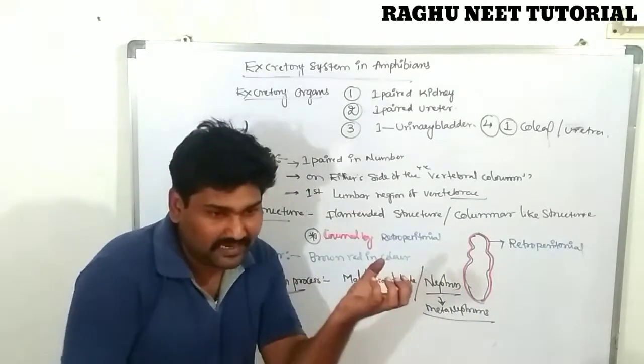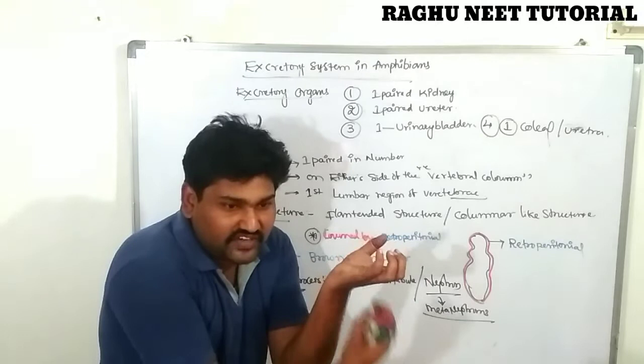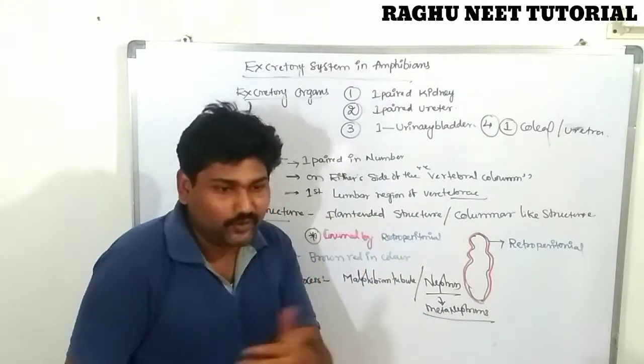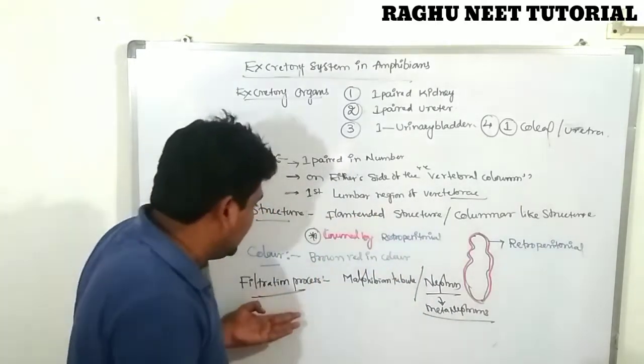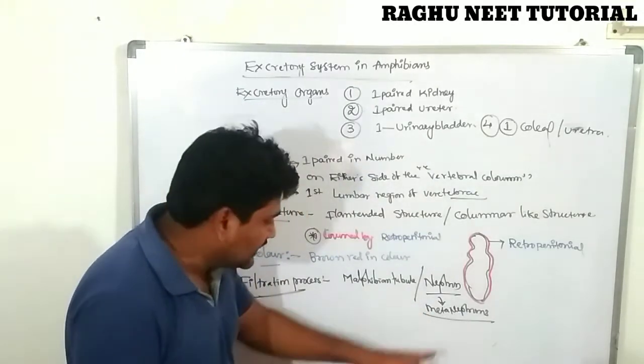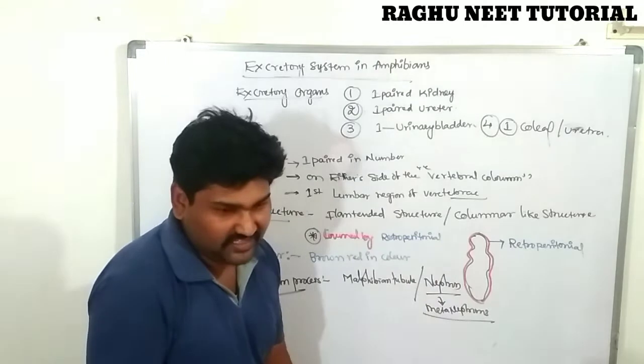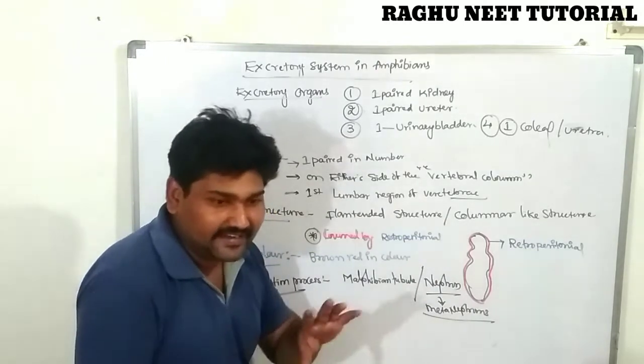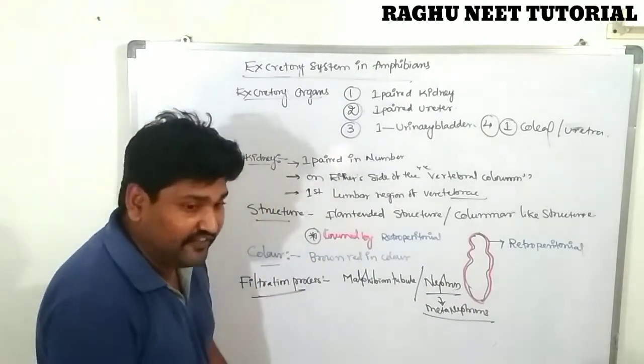The filtration process is nothing but the elimination of nitrogenous wastes from the bloodstream. So what is filtration? Nothing but the collecting of nitrogenous wastes from the bloodstream. That is known as filtration. The filtration process is done by the nephrons. That is called Malpighian filtration, or ultrafiltration, or nephric filtration.